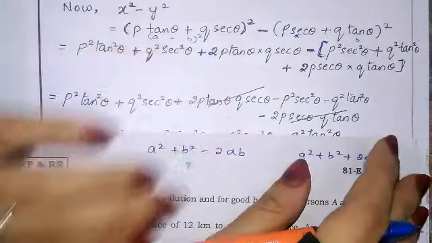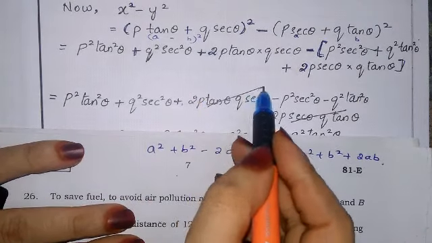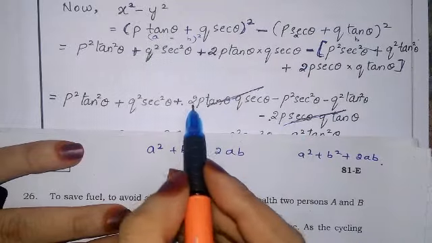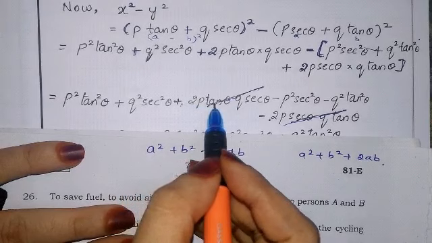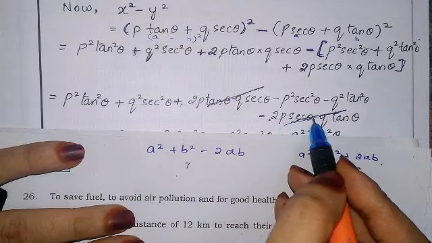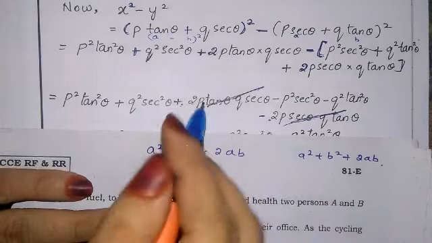Now we can see that one plus and one minus get cancelled. The same terms, 2p tan theta q sec theta, with plus and minus, get cancelled.